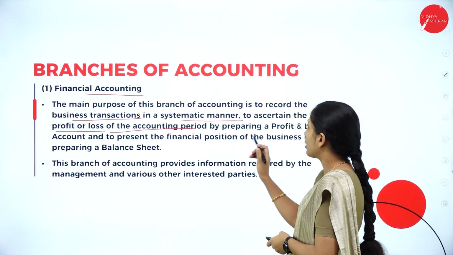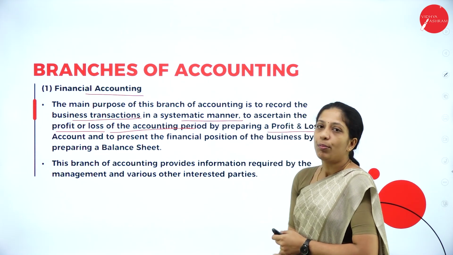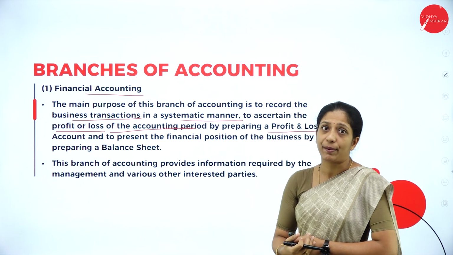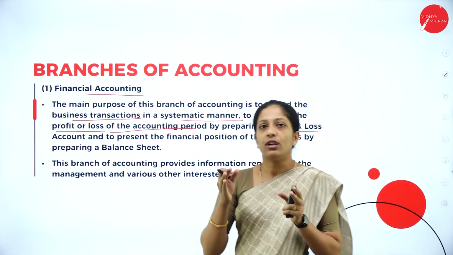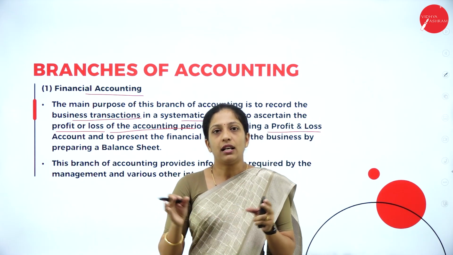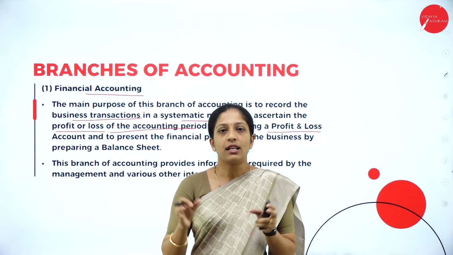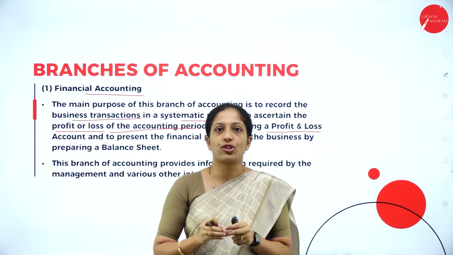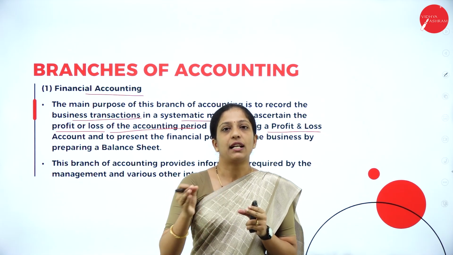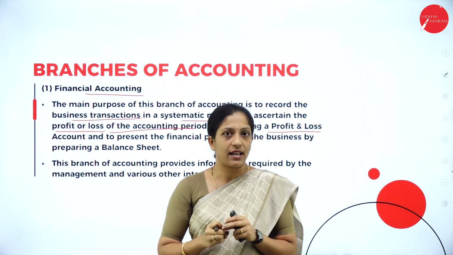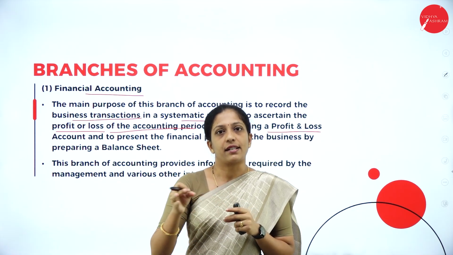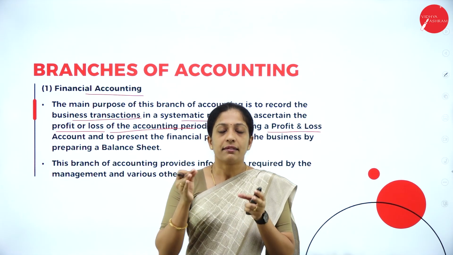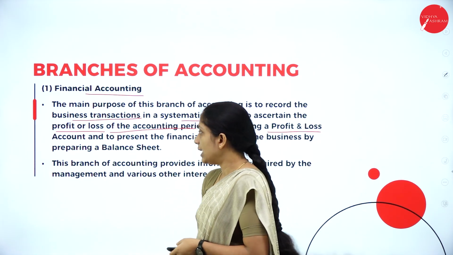So in a particular accounting period, we're preparing the profit and loss account and the financial position of the business by preparing the balance sheet. So overall, what is financial accounting? The main intention of financial accounting is to know the financial position of the business. That is your profit and loss, as well as, by preparing the balance sheet, you know the total of assets and total of liabilities in a business in a particular accounting period. That would be the intention of financial accounting.